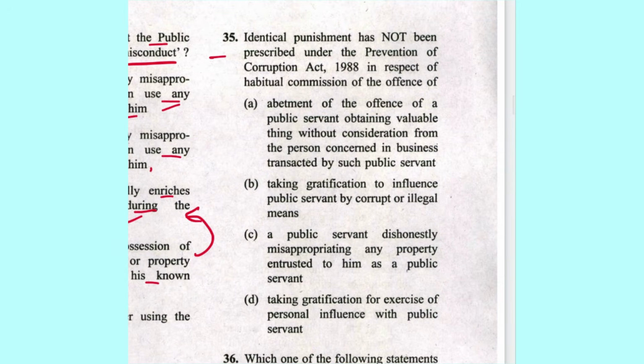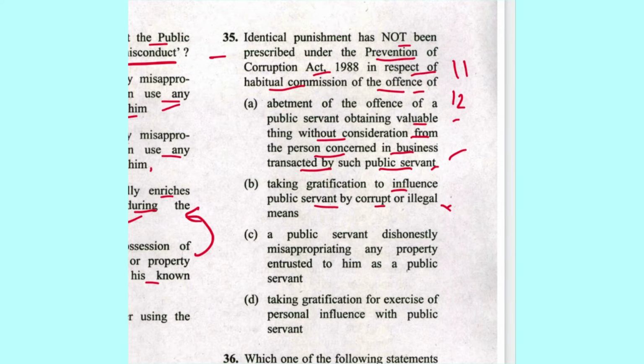Next, 35. Identical punishment has not been prescribed under the Prevention of Corruption Act in respect of habitual commission of an offence, abatement of offence, or a public servant obtaining valuable thing without consideration from person concerned in business transacted by a public servant. For this, you refer section 11, 12. This includes taking gratification to influence public servant by corrupt or illegal means.